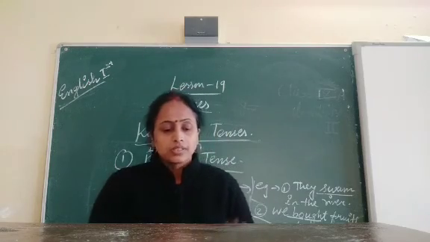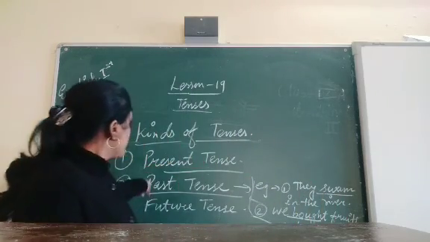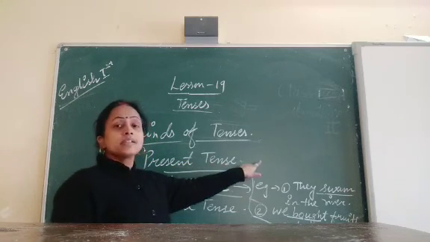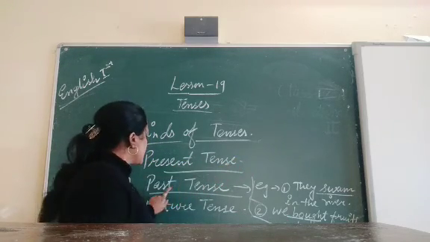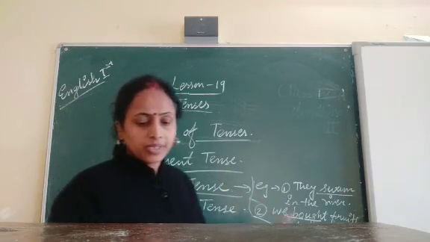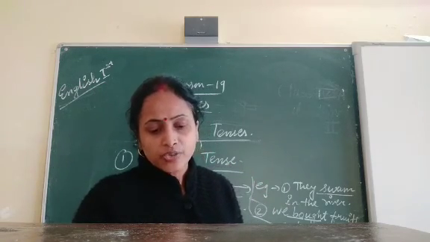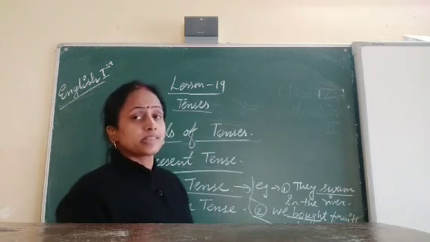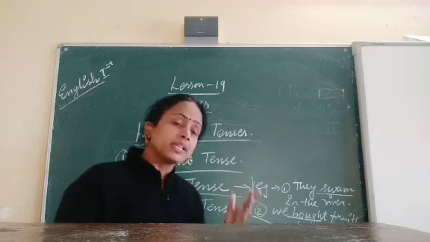Now, present tense is over, past tense is over. Here the action is taking place. Now here the action is already over in the past time. It tells us the action has already taken place in the past time. This is called past tense.